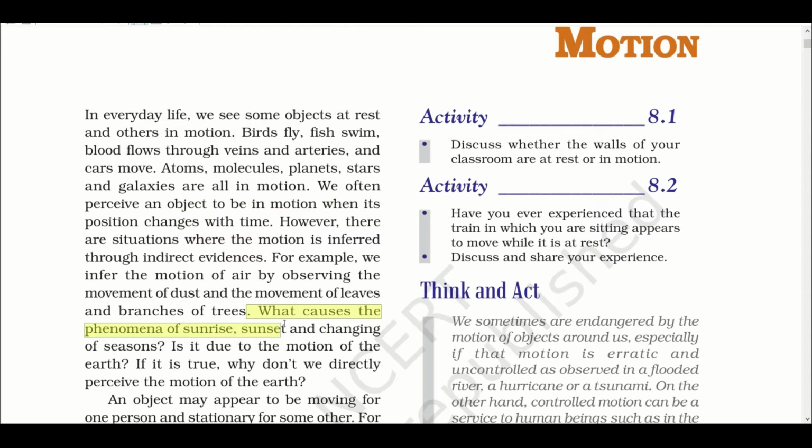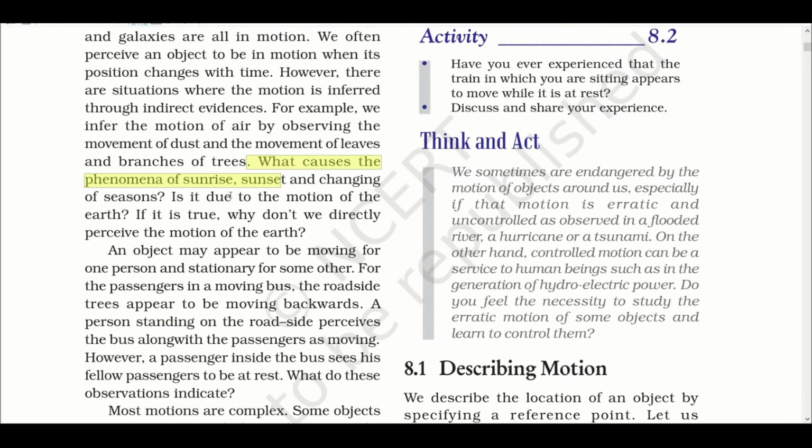What causes the phenomenon of sunrise and sunset and the changing of seasons? It is due to the motion of the earth. If it is true, why don't we directly perceive the motion of the earth? The sun rises in the east and sets in the west. The seasons change during a certain period of time, but we never say that the change in season and the change in the position of the sun is due to the motion of the earth.